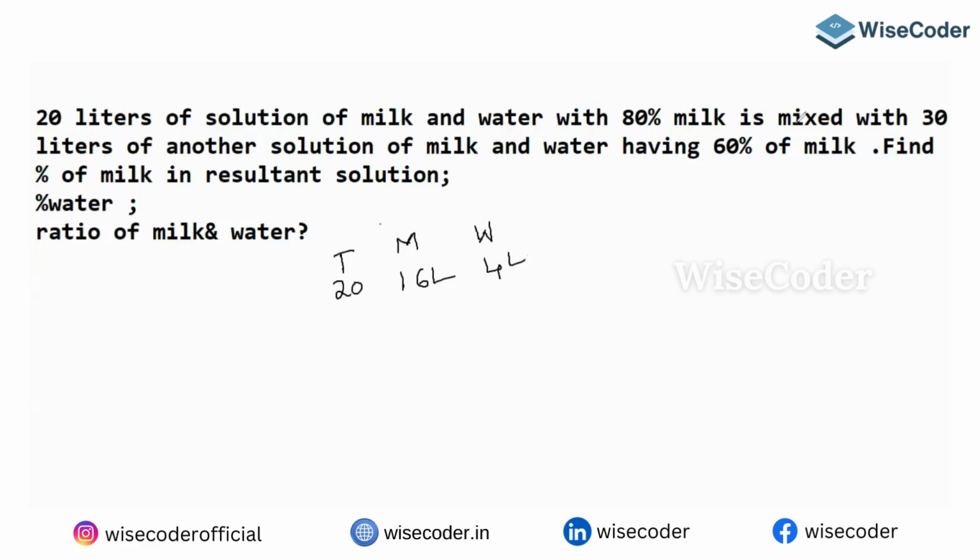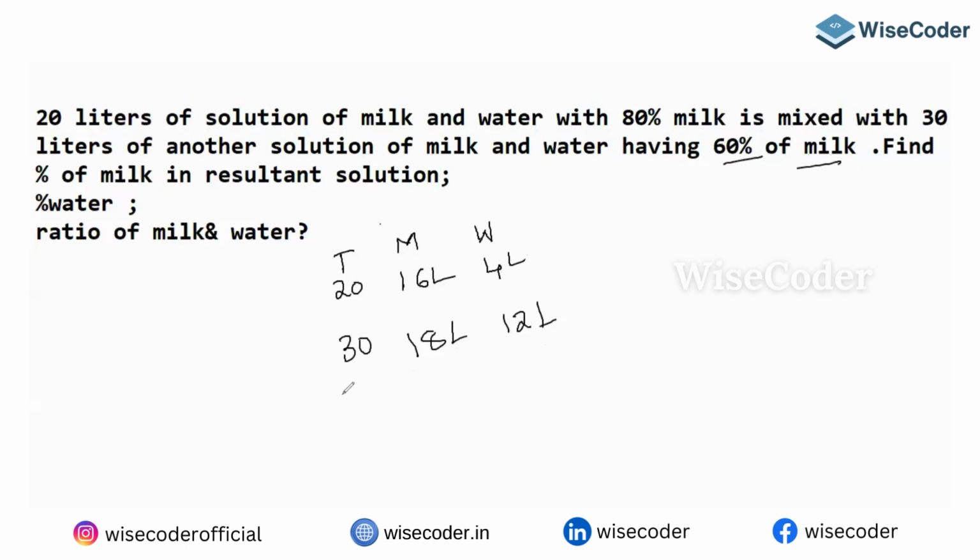This is mixed with another total which is 30 liters, in which there is 60% milk. What do you mean by 60%? In 30, 60% is 18 liters. If this is 18, the remaining is 12 liters. So the total milk is going to be 16 plus 18, which is 34. Water is 16 liters.